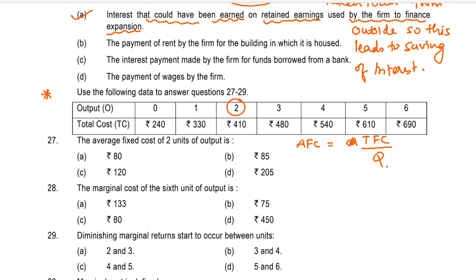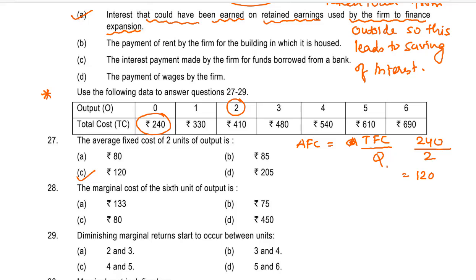Students, in this question, the total fixed cost is 240 because the output is 0, and this total cost consists of 0 variable cost and 240 is the total fixed cost over here. So we can say that total fixed cost is 240, the output is 2, so the answer is 120. 27 C, 120. Let's see question number 28.